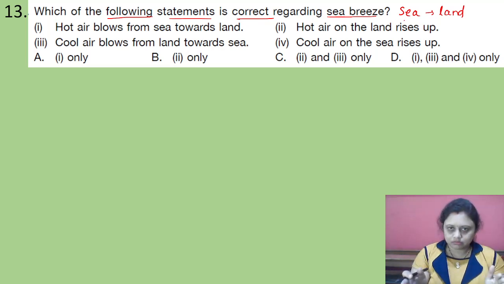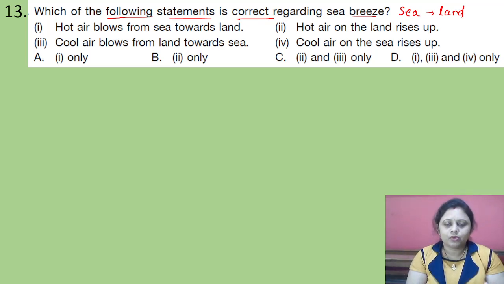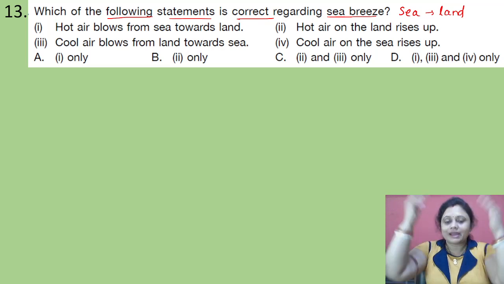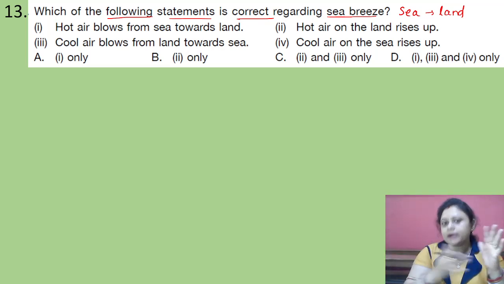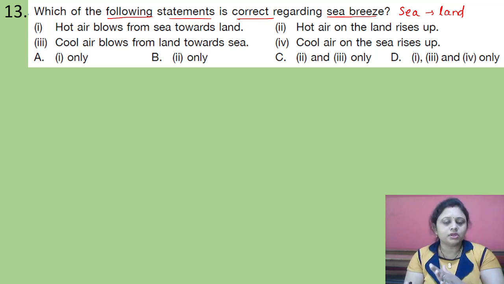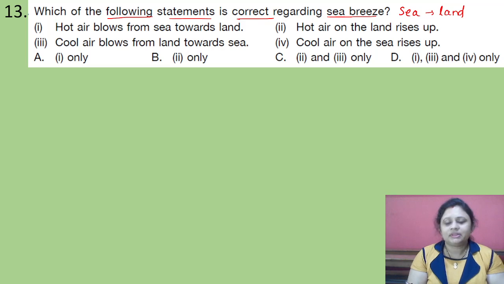If the air which is present on the land is heated up, that hot air of the land will rise up. Then that area will be covered by the air from the surrounding. And that's why from the sea the air comes to the land during daytime. That is what we call the sea breeze.